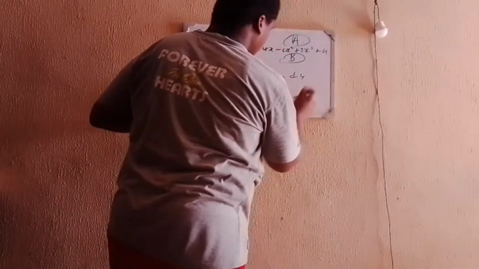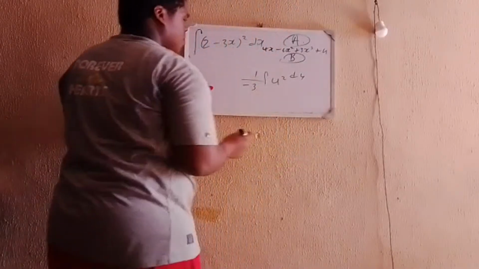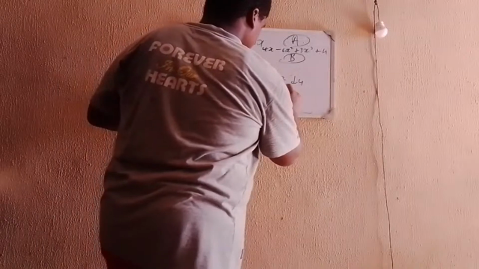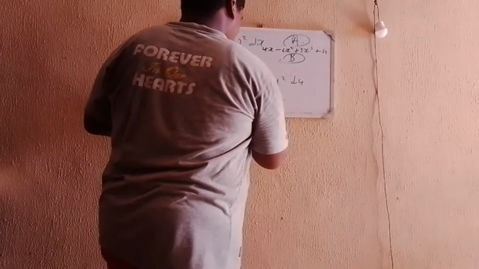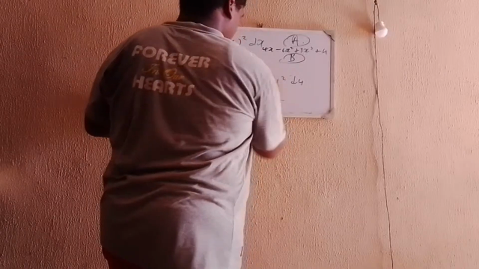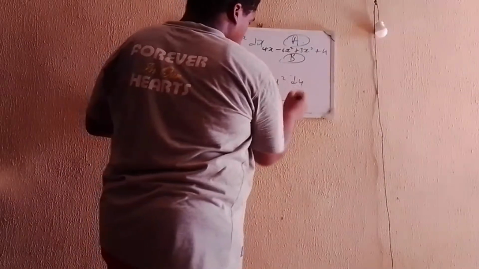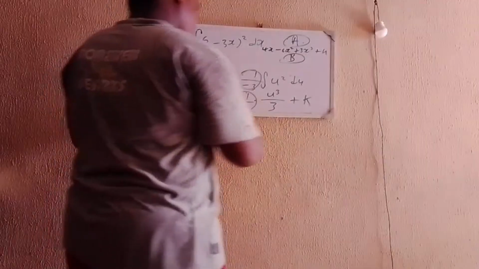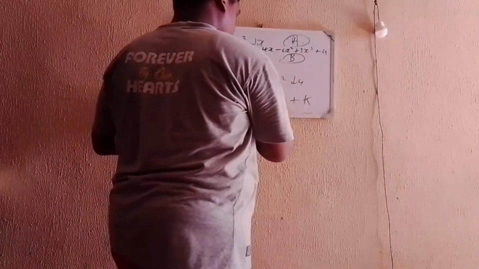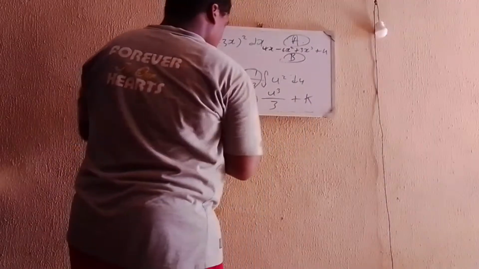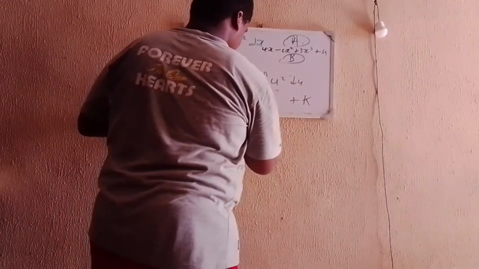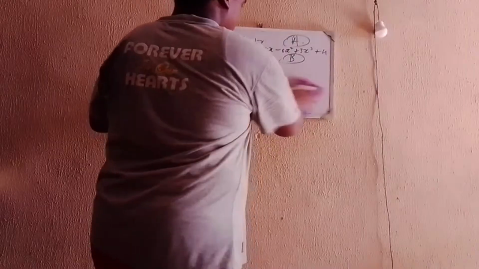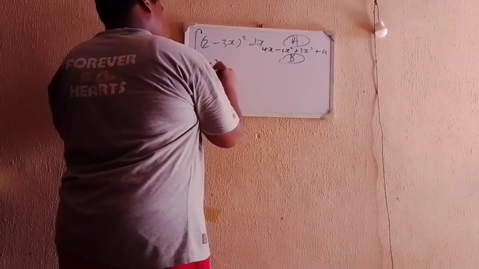This dx here, we replace it with du divided by minus 3. But I don't really like negatives, so I'm going to just move the negative out here. So you have 1 divided by minus 3 here, and this is just du. If you integrate u squared with respect to u, you get u cubed divided by 3. Don't forget to multiply by minus 1 over 3. You have u cubed divided by 3 plus your integral constant. So you have minus 1 over 3 times u cubed divided by 3, which is just minus u cubed divided by 9.